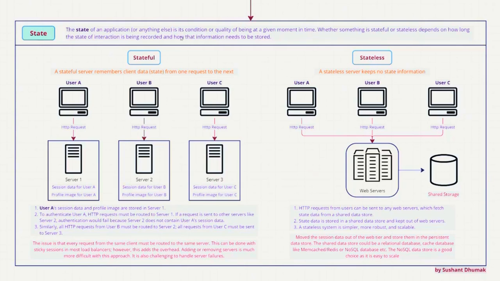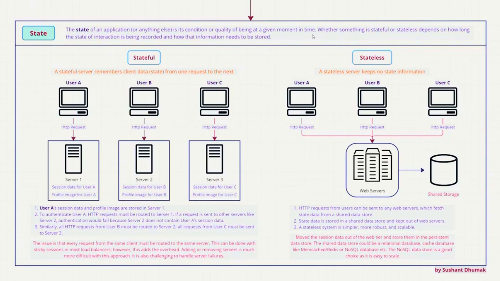The state itself is a condition or quality of being at a given moment of time. That means at one particular time, if you try to access a database, the database will have certain data. That will be its state, unless you modify something, unless you update or remove or do any other operation on it, the state is not going to change.